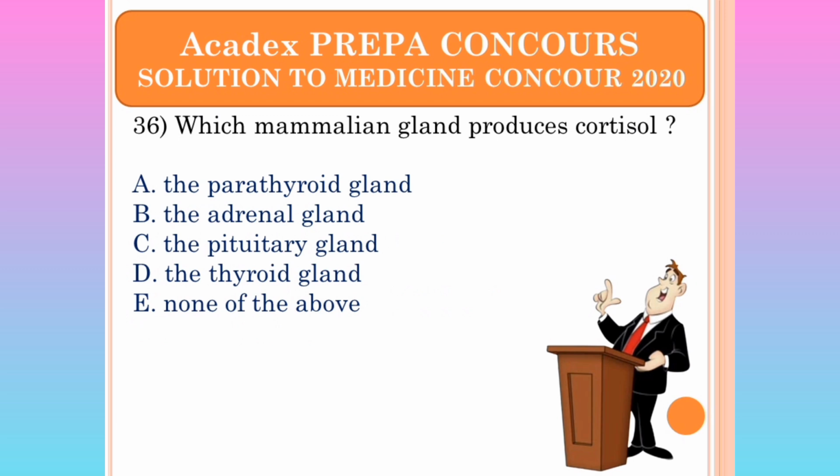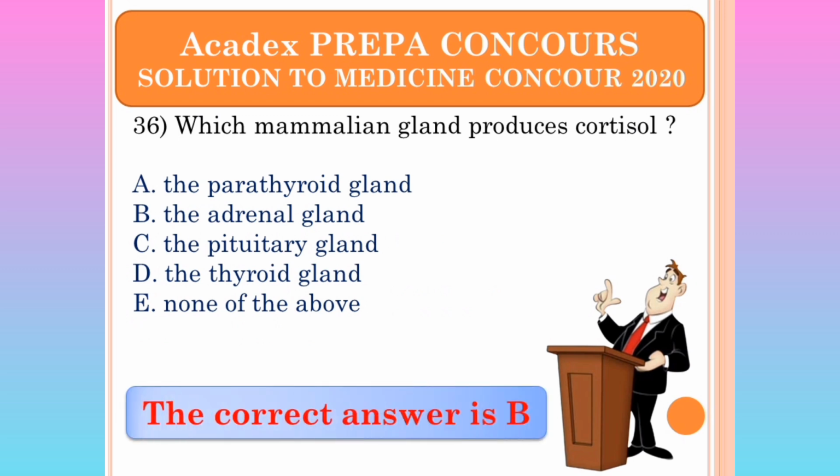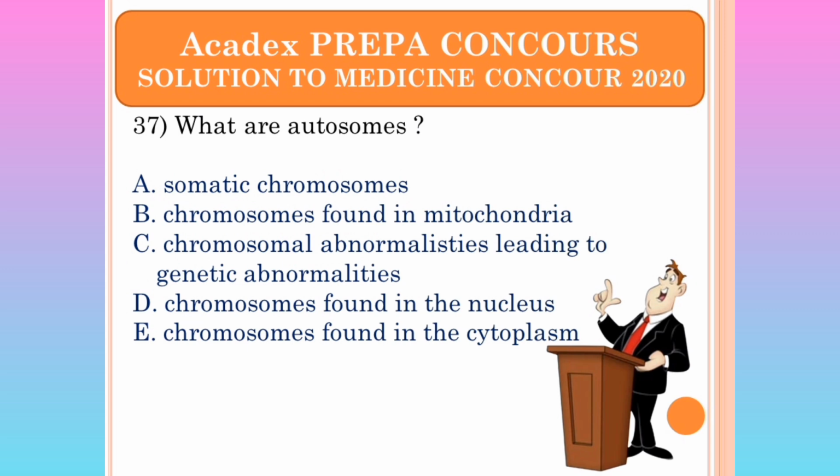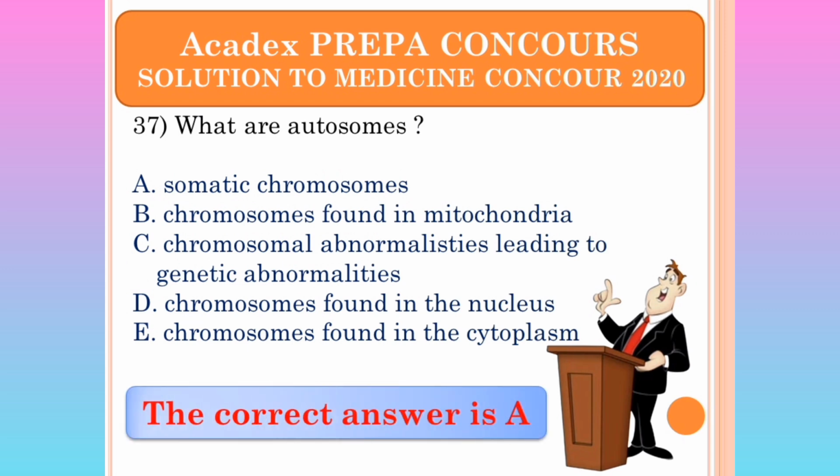Which mammalian gland produces cortisol? The adrenal gland. What are autosomes? Simple. Autosomes are somatic chromosomes. A normal human being has 23 homologous pairs of chromosomes. That gives a total of 46 chromosomes.